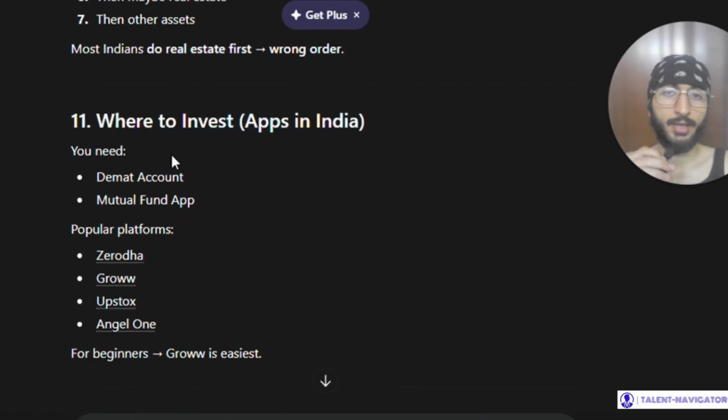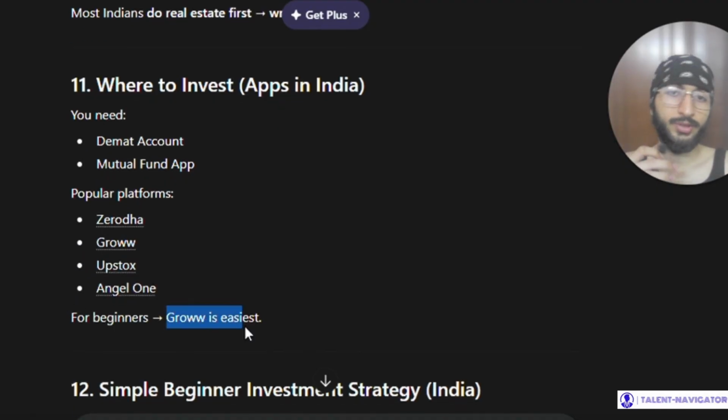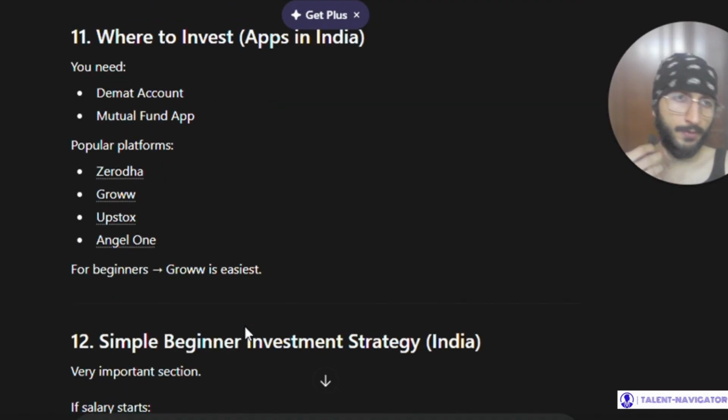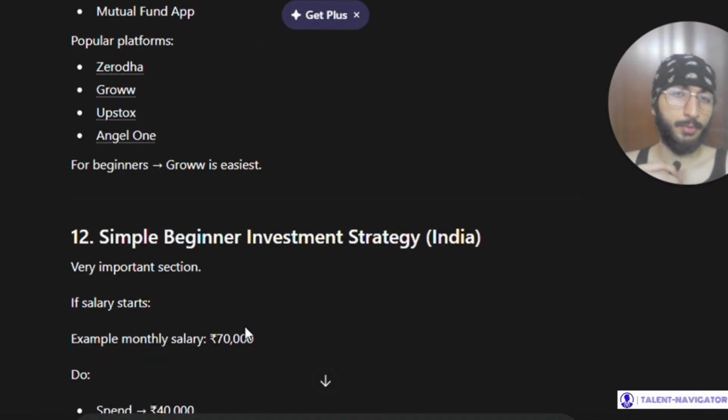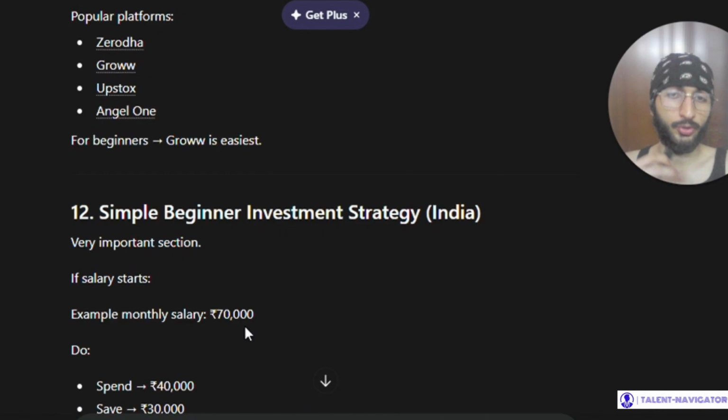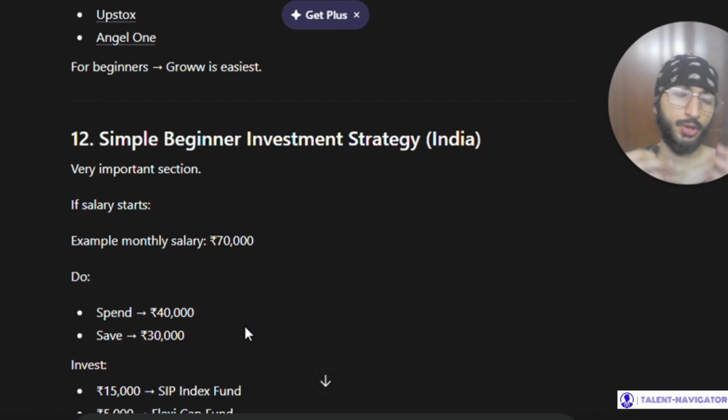Now, where to invest? Apps in India, you need a demat account and a mutual fund app. So very common platforms are Zerodha, Groww, Upstox, and Angel One. So Groww is the easiest, and I will be starting investing on Groww myself while learning through different sources. And I'm sharing my knowledge here as well, so that I can learn as well as share all the things that I've learned here.